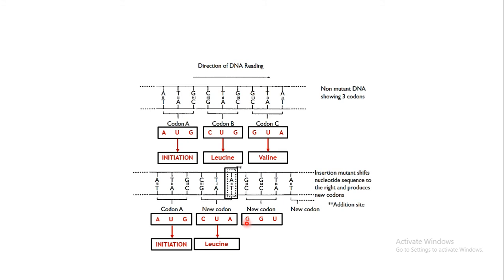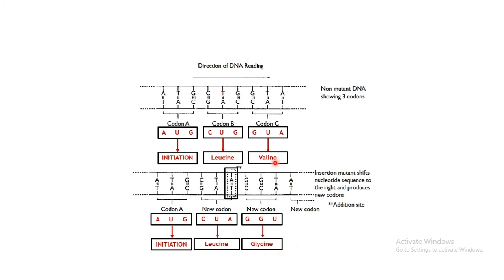But further, the third codon which was coded for was GUA, and here it is GGU now. C will code for G, C will code for G, A will code for U. So the sequence is changed. Here also a new codon is formed, but in the earlier case it doesn't make a difference because it codes for the same amino acid. But the third codon is altered in such a way that a new amino acid is coded for.